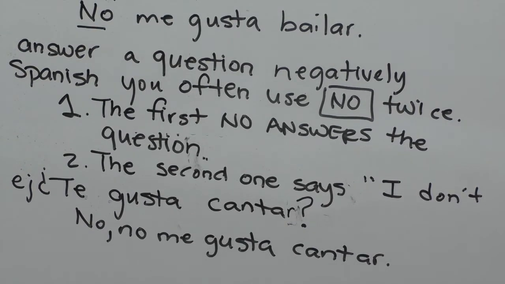If someone were to ask me, ¿te gusta bailar? Do you like to dance? And again, I don't like to dance. I would say, no, no me gusta bailar. So remember, if you're answering someone's question in the negative form, you always have two no's. In Spanish, no to answer the question, and then the second no says, no, I don't.